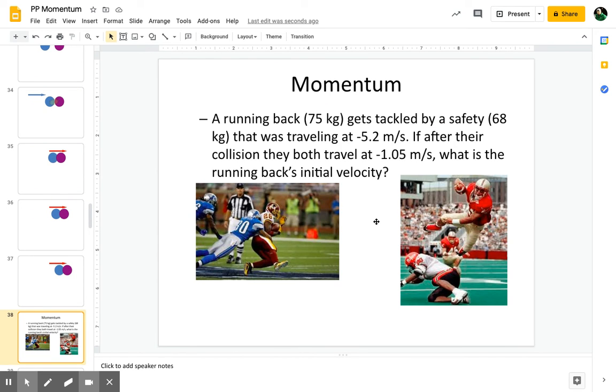Okay, so here's our problem with this one. A running back has this, a safety has a mass of that. So there's your two M's. It's going to be your total mass on the right side of the equation, but it's also going to be your masses, mass 1, mass 2. And they were traveling at this. If after their collision they were both traveling at this, what was the running back's initial velocity? Again, you're just looking for that one missing V on the left side of the equation. Go ahead, try to figure that out, pause for a second, and then come back.